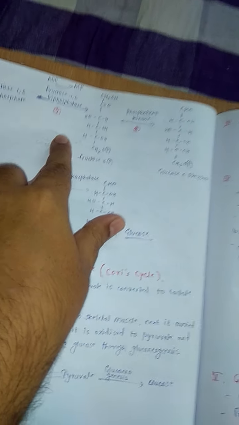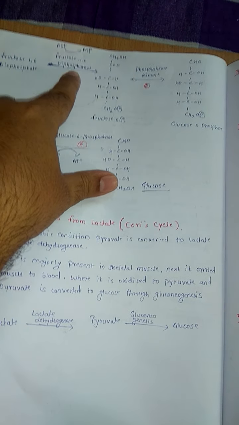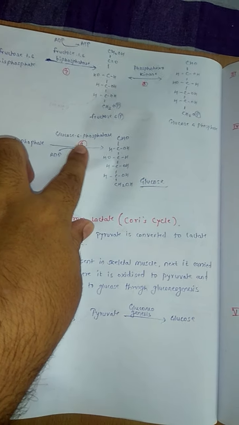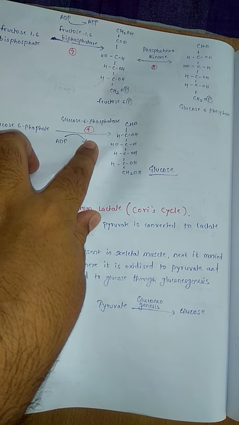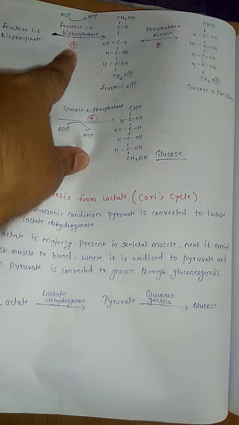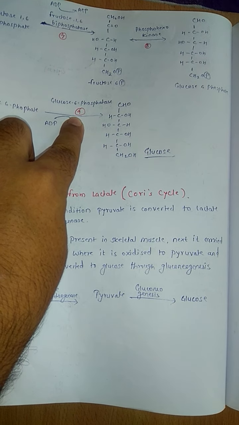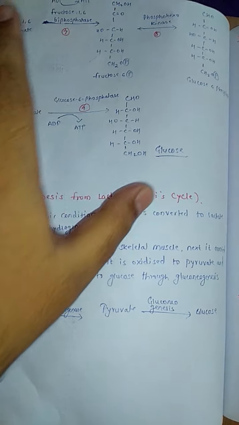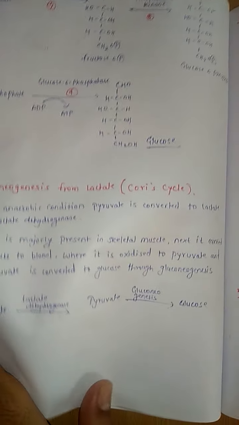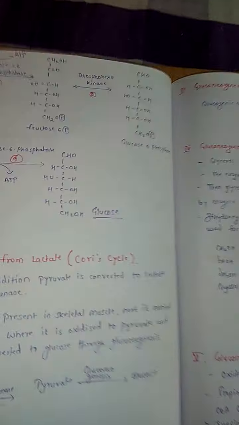Now here also similar reactions are there, fructose 1,6-bisphosphate to fructose 6-phosphate, only the enzymes differ. Here phosphatase enzymes will come, and here glucose 6-phosphatase will come, whereas we have seen phosphofructokinase in glycolysis here, and hexokinase or glucokinase there. Okay, this is about how pyruvate gets converted into glucose, and it is explained in the notes also, step by step.